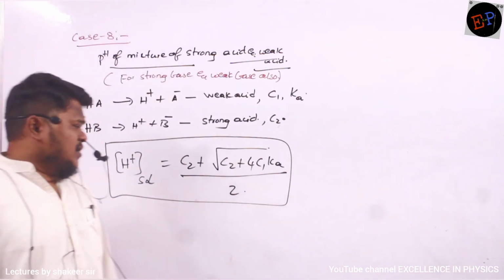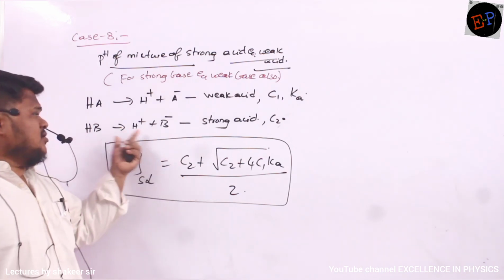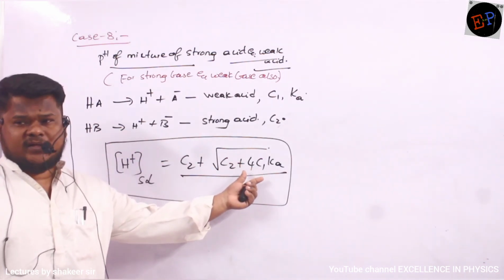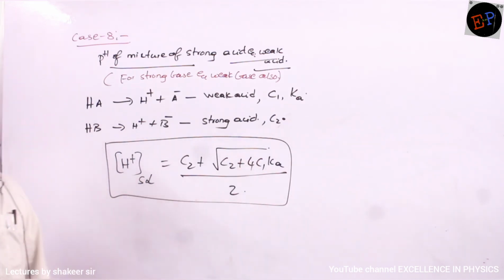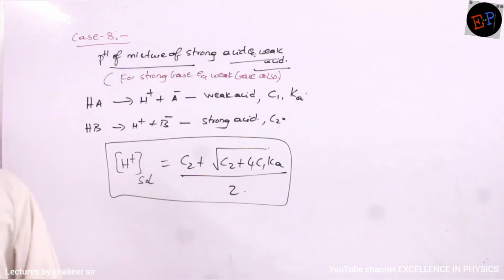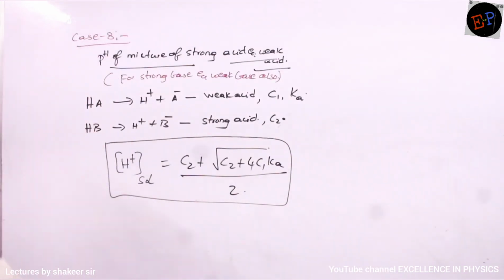Now what is meant by C2? C2 is the concentration of strong acid. C1 is the concentration of weak acid. Ka is the dissociation constant of weak acid, divided by 2. This is the formula. Understood? Similarly, we will write case number 9 also, the last case.